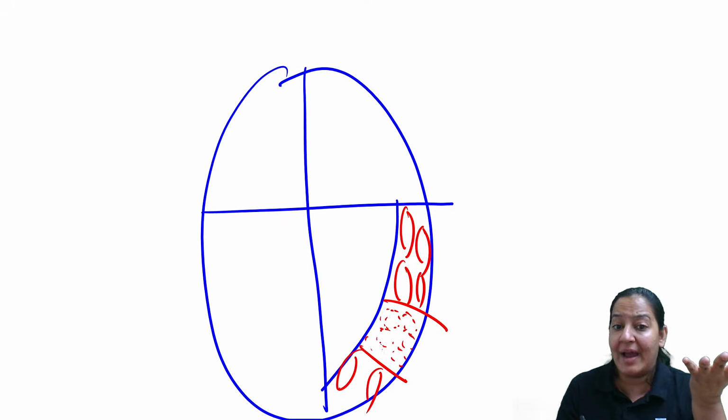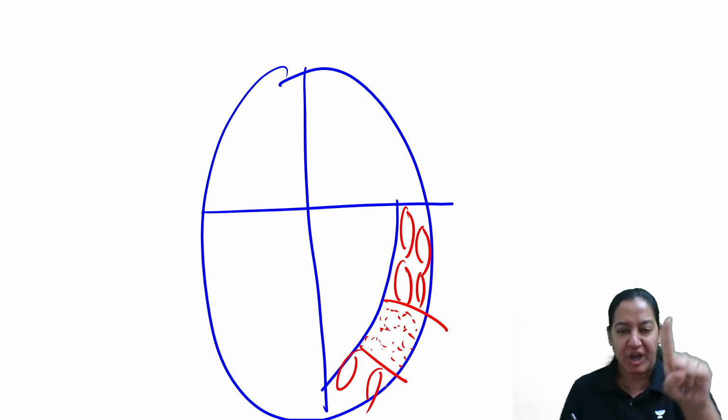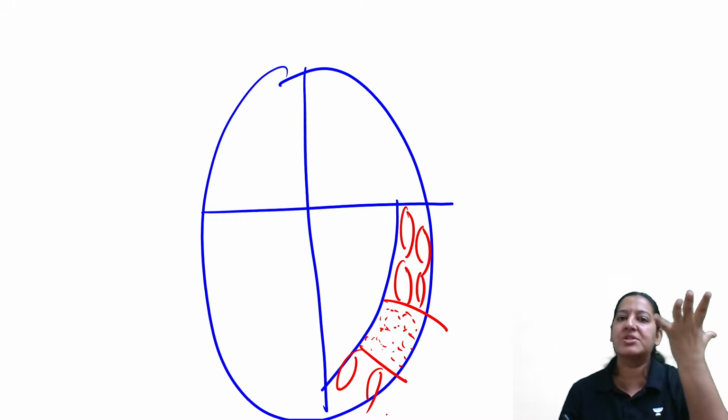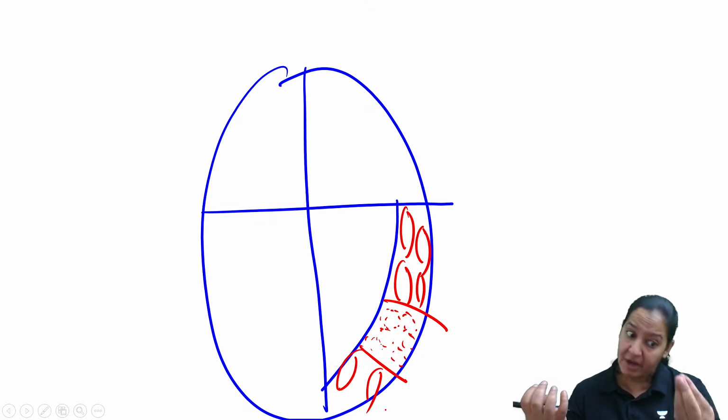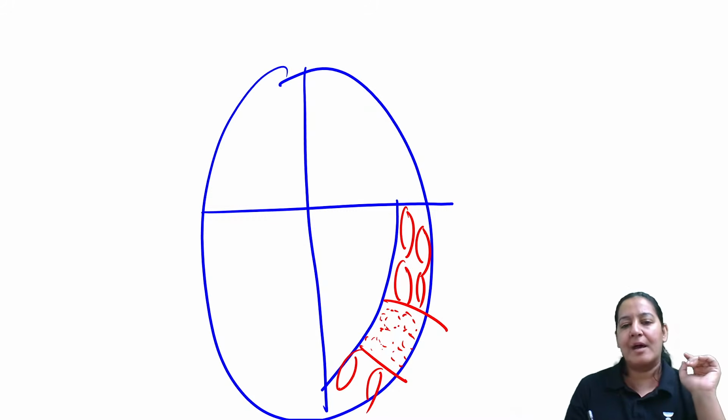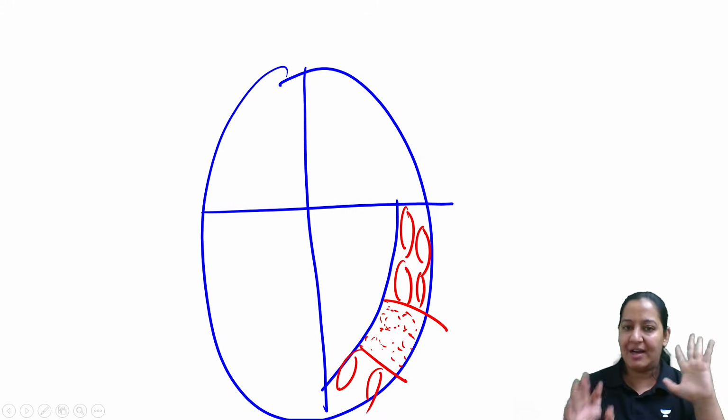Dead area का मतलब क्या है? Necrotic area. What is the definition of necrosis? Chapter 1 pathology, general pathology chapter 1. What is necrosis? It is the burst of the cell. The difference between apoptosis and necrosis: apoptosis means the cell does not burst, but in necrosis the cell bursts. So all the cells are burst. So this area is the dead area, just suppose.